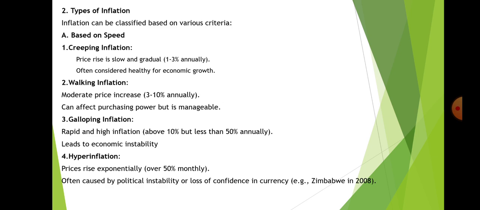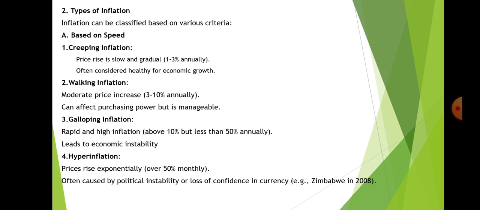So let's start with the based on speed. So first one is creeping inflation. Creeping inflation means the price rise is slow and gradual, one to three percent annually, often considered healthy for economic growth. Next we have walking inflation, that means moderate price increase of 3 to 10% annually, can affect the purchasing power, but it is manageable.